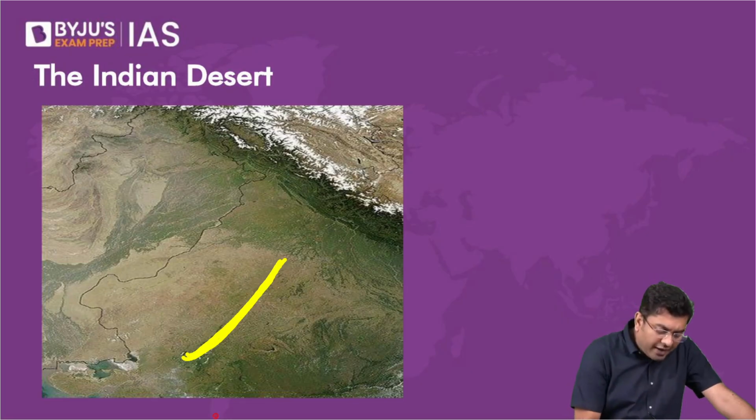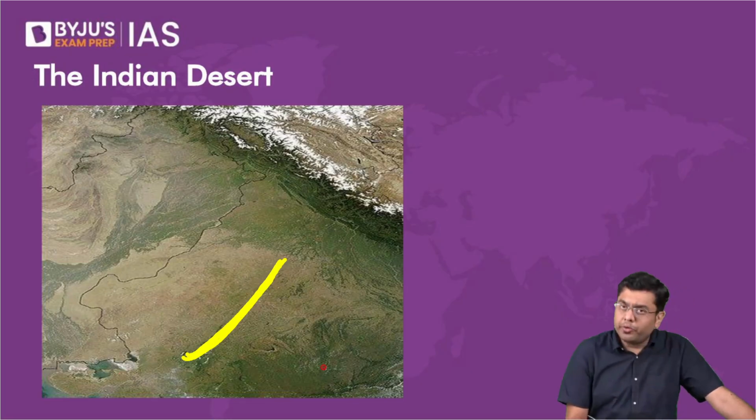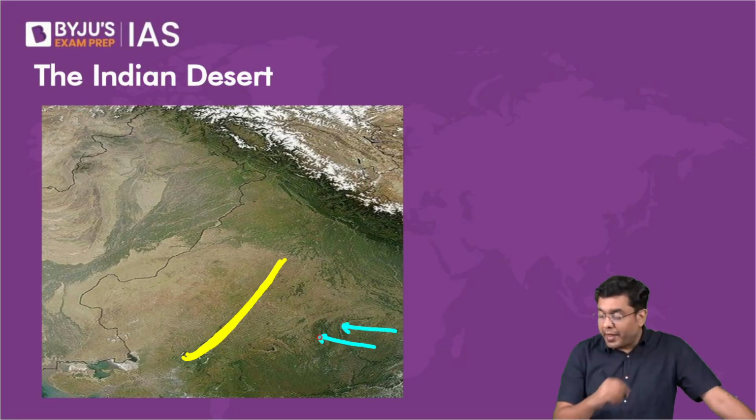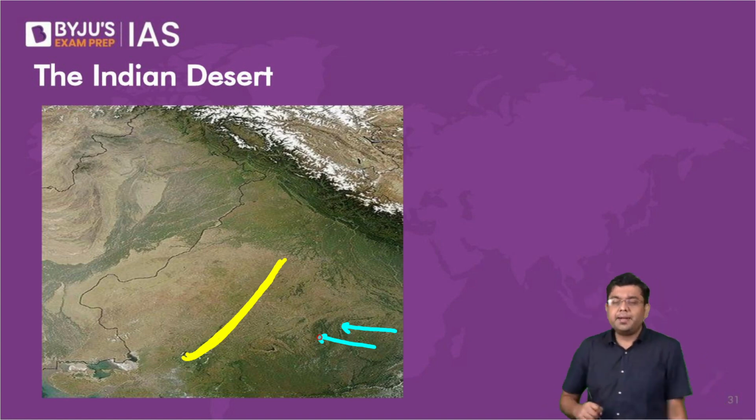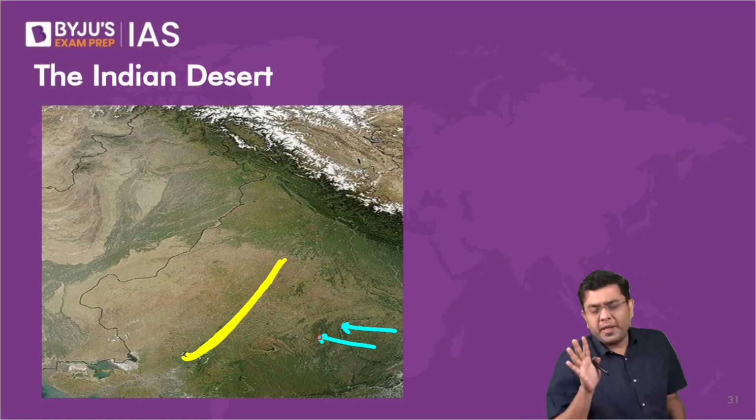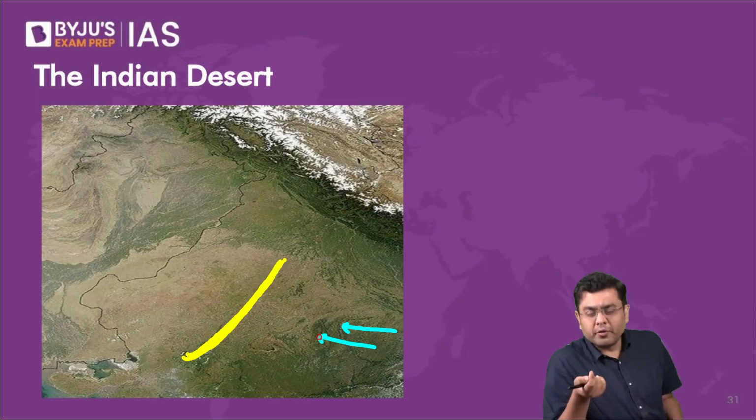Now, when you have the Bay of Bengal branch of monsoon, it will come like this. At one point of time, it is also suggested that... now, all this portion is not to be asked in your GS paper, but because we are talking about geography, you should be aware of that.